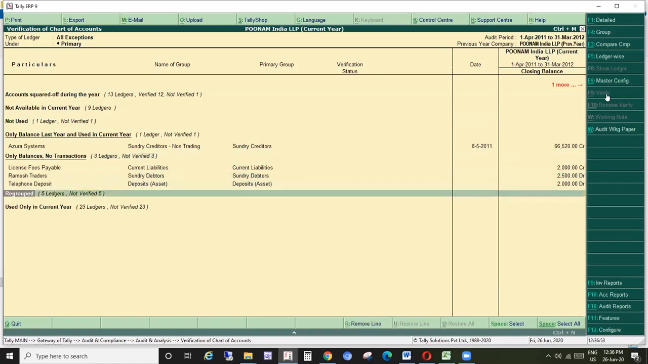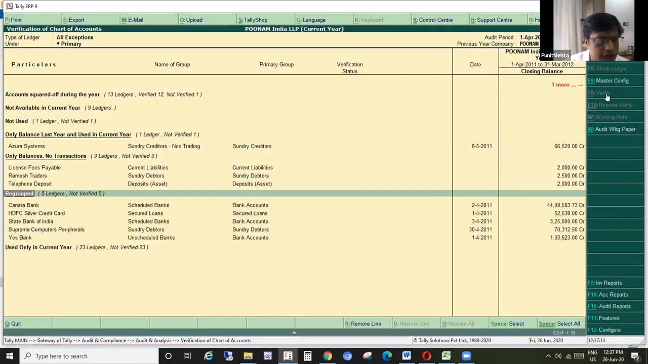Regrouped, that is 5 ledgers have been regrouped. In the earlier year the same ledger was there, but it was in a different group. Suppose a bank account was there in a CC account group, and this year we have created it in the bank accounts group. So that we will get.